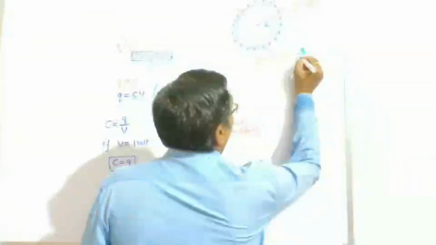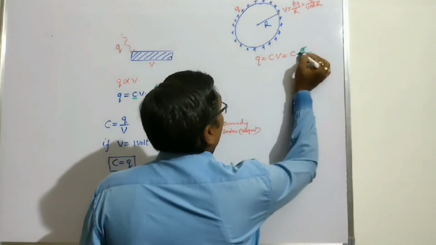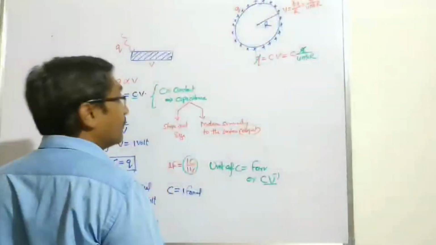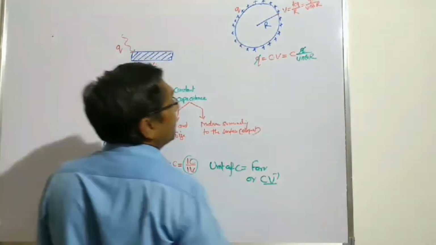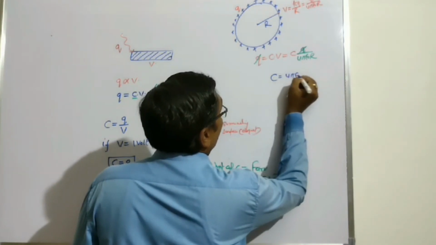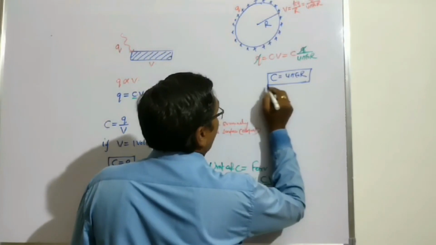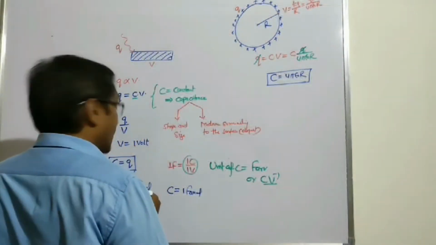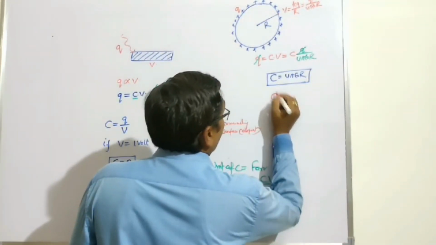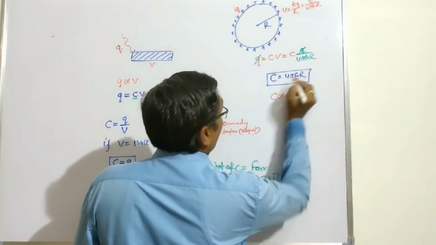So the q cancels. Now C is equal to 4 pi epsilon naught r. That's why we can say C is directly proportional to r, when the other value is constant.